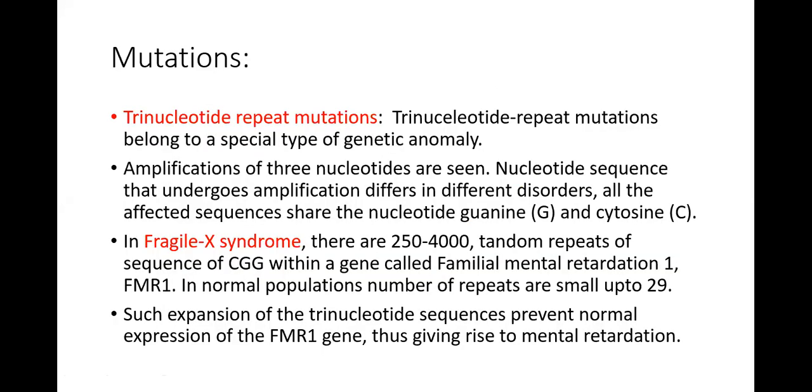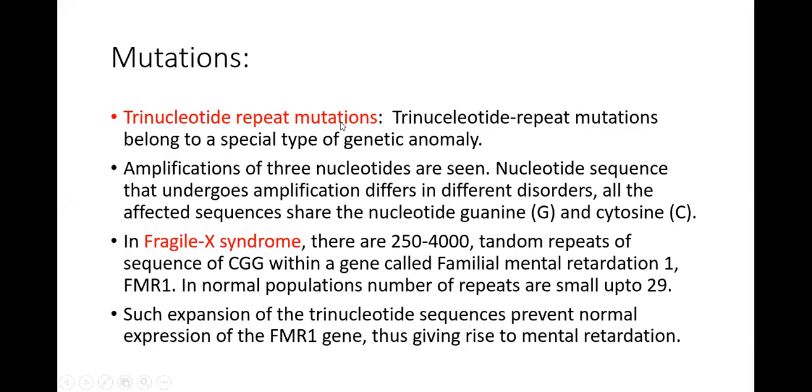Trinucleotide repeat mutations. What are trinucleotide repeat mutations? Trinucleotide repeat mutations belong to a special type of genetic anomaly. In each gene, we have trinucleotide repeats, but they are not that many in number. I'm going to give you the example of the FMR1 gene, in which the trinucleotide repetitions are only 29. But if they become more than that, they can become a genetic disorder. So Fragile X syndrome occurs because of that disorder.